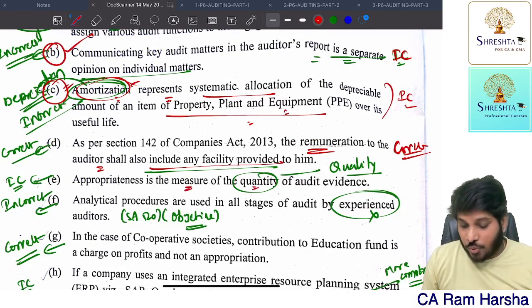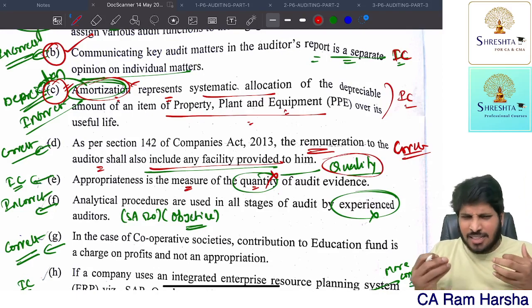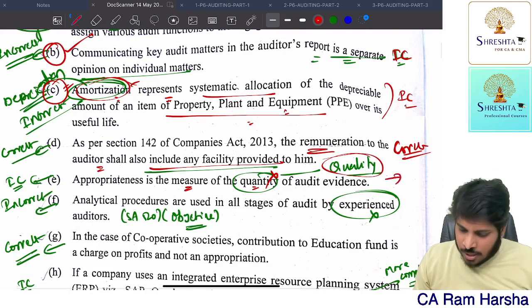Appropriateness is a measure of quantity. Wrong. It's a measure of quality. Sufficiency is a measure of quantity. I think this is a very easy question. So the answer is incorrect and you need to write that answer.